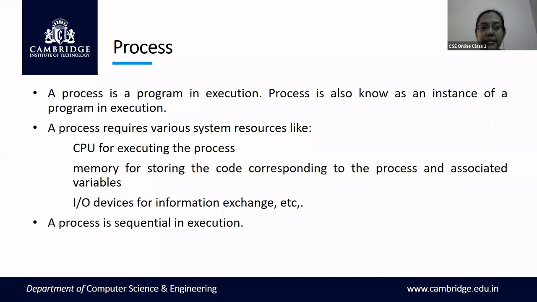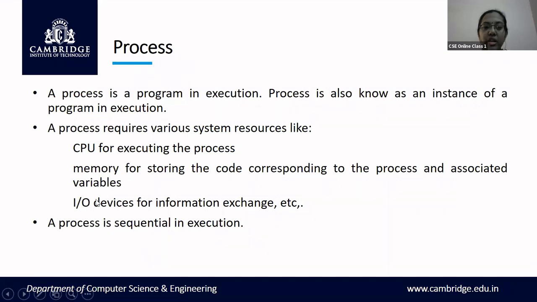Now, the third resource is the IO devices. Suppose the process needs input to be taken from an input device, then you need an IO device, right? IO means input output device. If the process is executing and wants to display the output on a peripheral or an output device, then you need an IO device.